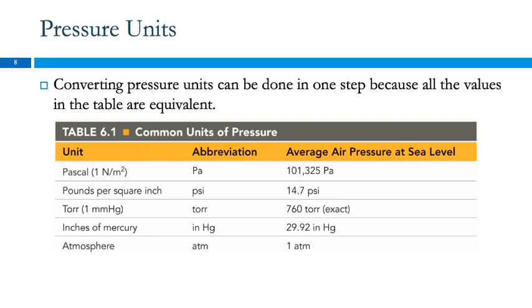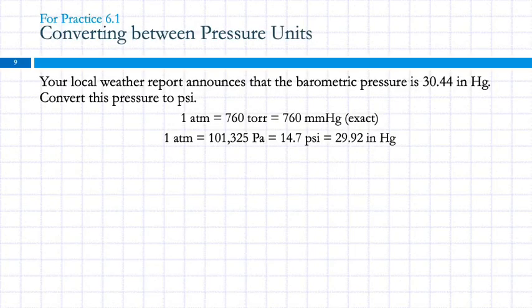The only one that I think would be useful, let's get on to this next problem. I'll give most of these, if not all of them, to you on an exam. This top line I think is helpful to remember because it saves you time. I'll still give you the conversion though. An atmosphere is 760 torr, which is 760 millimeters of mercury. These others will be given to you.